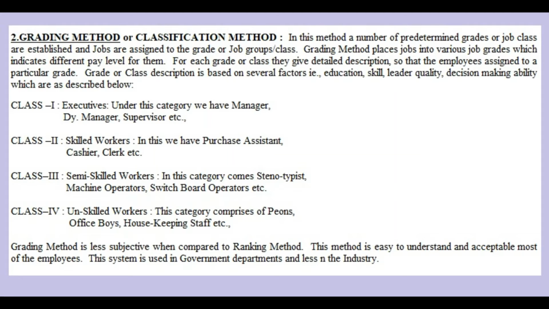The grading method is less subjective when compared to the ranking method. This method is easy to understand and acceptable to most of the employees. Officers or managers go to the executive level, class 1, and the office boy comes in class 4, or some semi-skilled workers like machine operators come in class 3. So everybody can understand this system easily.